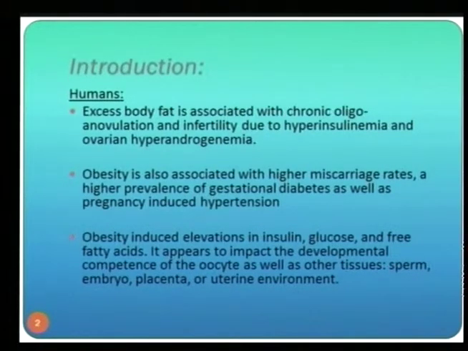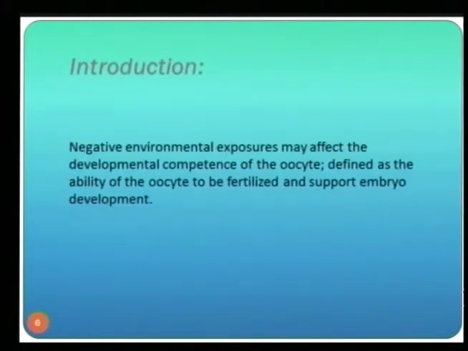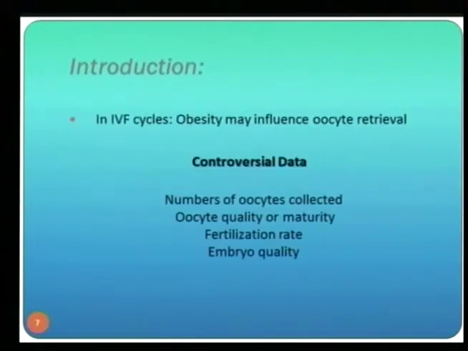We know that obesity induces elevation in insulin, elevation in glucose, and elevation in free fatty acids. It appears to impact the developmental competence of the oocytes as well as other tissues such as sperm, and we always know that obese men have lower fertility potential and lower spermatogenic count. Embryo, placenta, and even the uterine environment are affected. Negative environmental exposure may affect the developmental competence of the oocytes, defined as the ability of the oocytes to be fertilized and support embryo development.